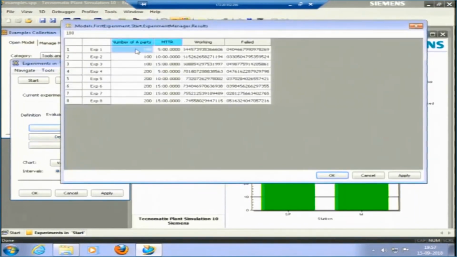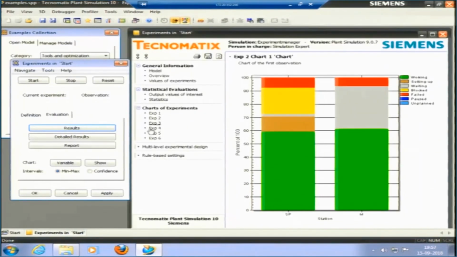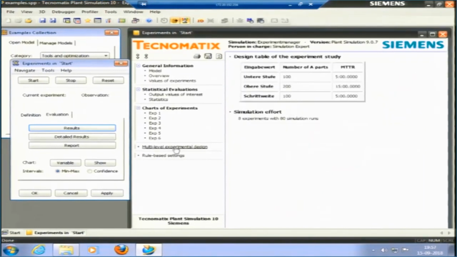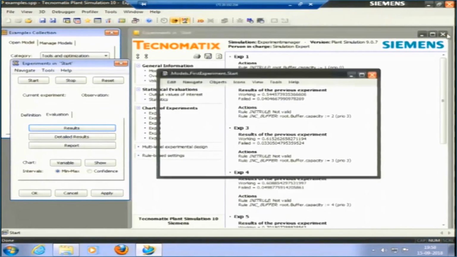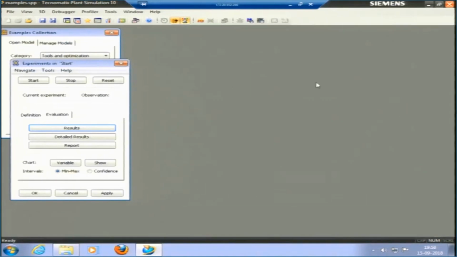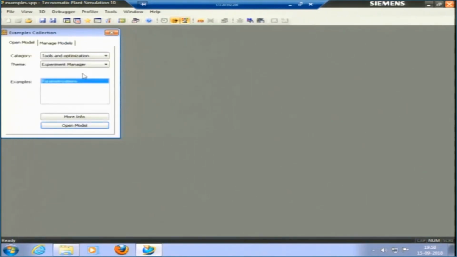Experiment number 1 is 100 parts with mean time to failure, and mean time to repair as 5 minutes. Experiment number 2 is 100 parts with mean time to repair as 10 minutes. So, it is showing these experiments here. We can have all different kinds of designs, and rule based settings, which we haven't defined, can also be done. If we go to the detail of the simulation, these things are possible.